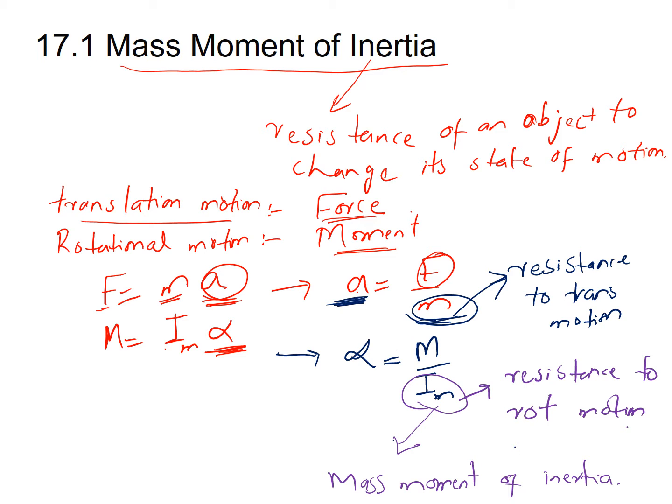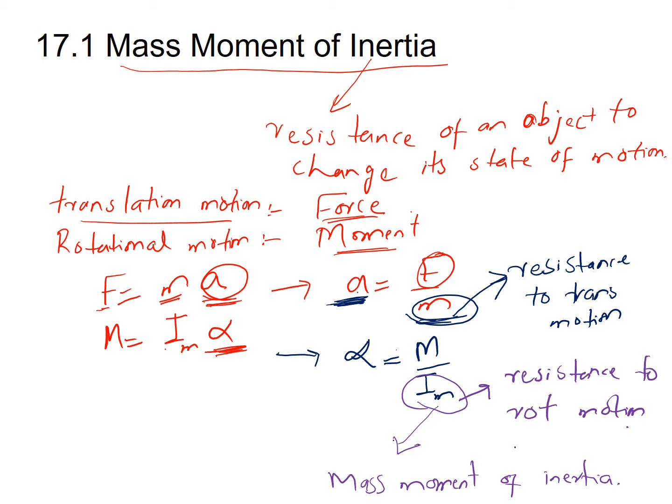Just have a quick review again. What is inertia? Inertia is the resistance of an object to change its state of motion. This state of motion is basically when a body is set to motion, there is some resistance that occurs to that motion. As we know, translational motion is because of the force and rotational motion is because of the moment.